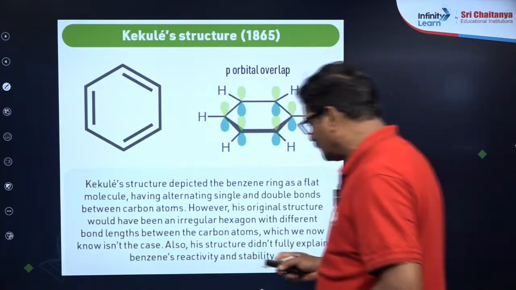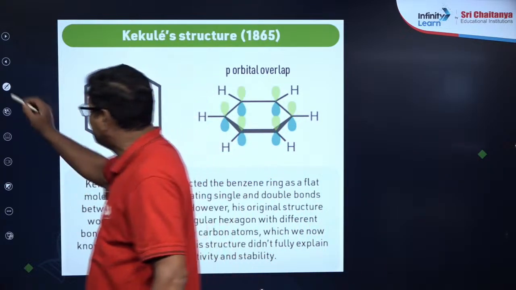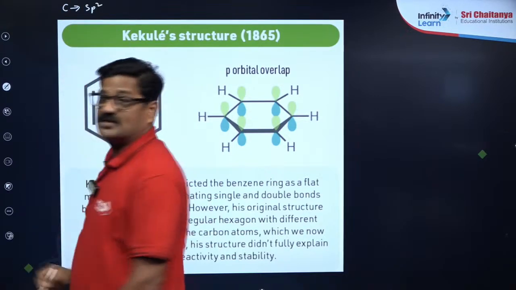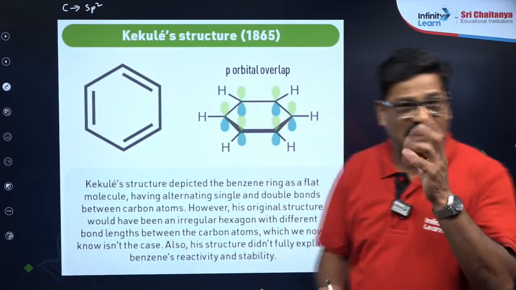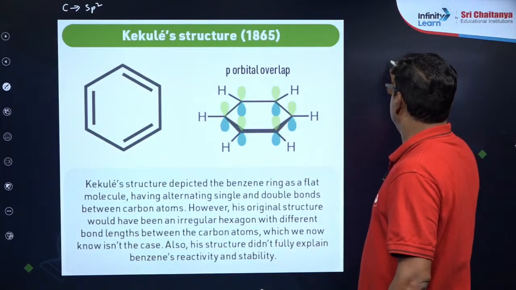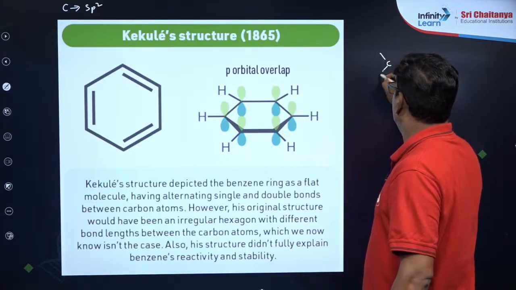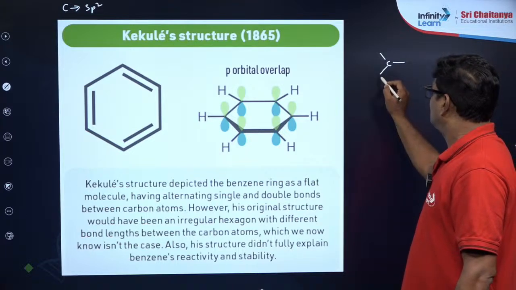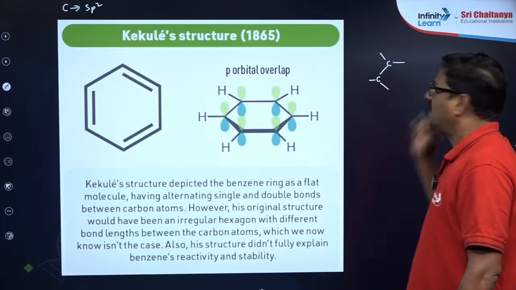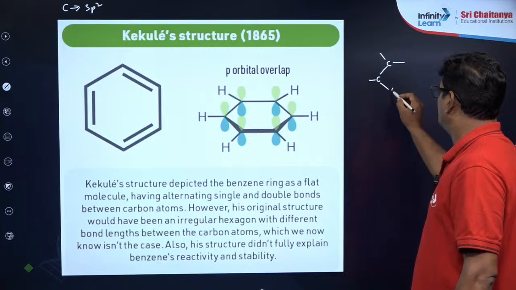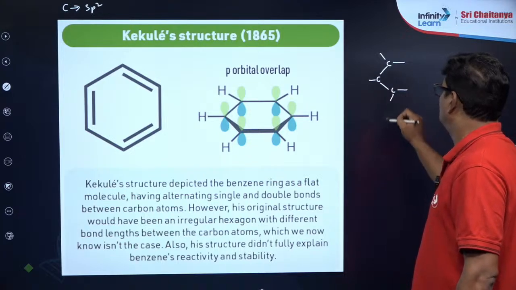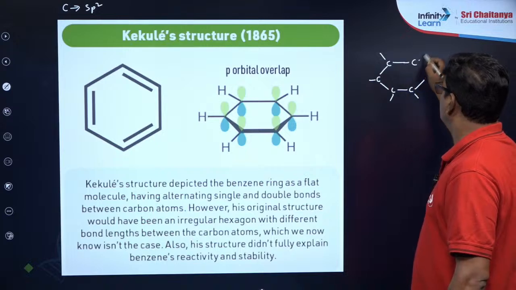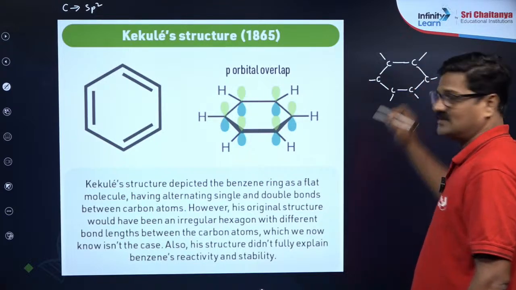I just want to tell you that the carbon in benzene undergoes sp2 hybridization. What does sp2 hybridization mean? Carbon has 3 hybrid orbitals like this, like this, like this. And there is another carbon. This one is going to form 3 hybrid orbitals, this one also 3 hybrid orbitals, and like that it goes on with 3 hybrid orbitals each.